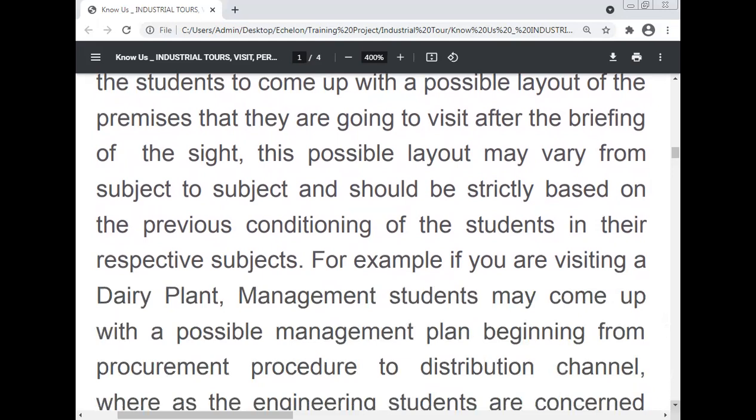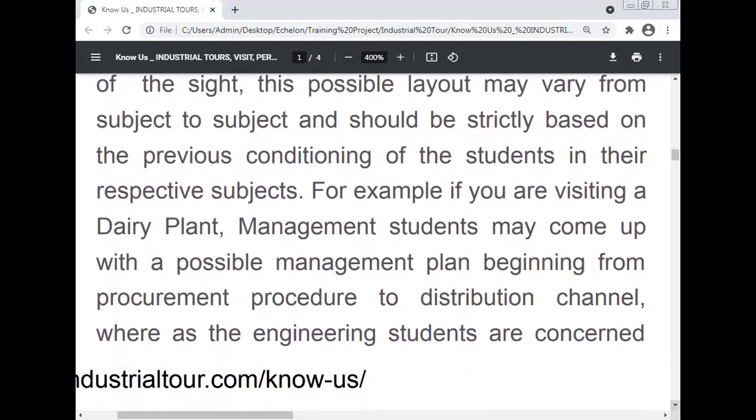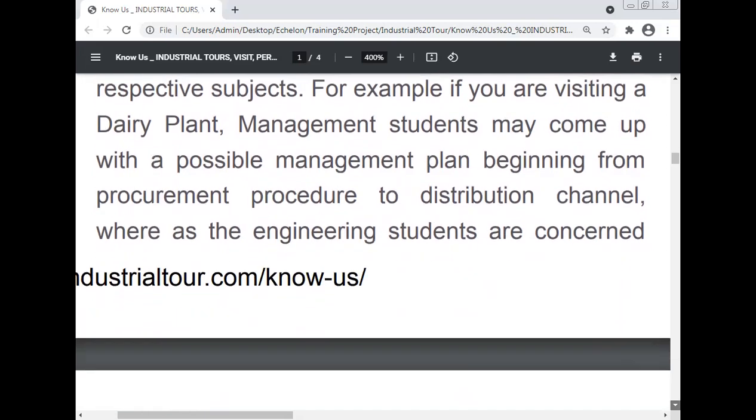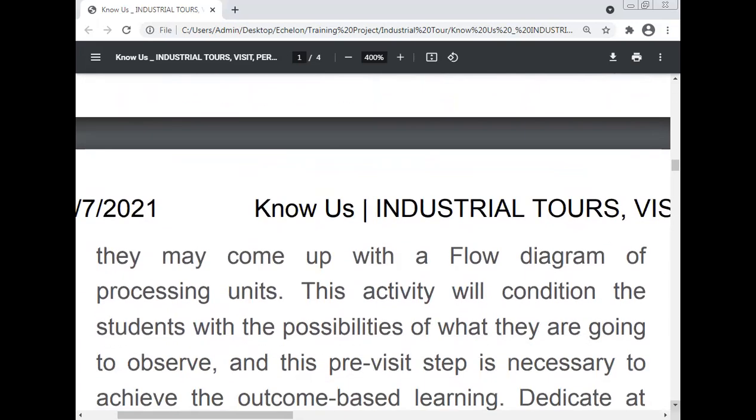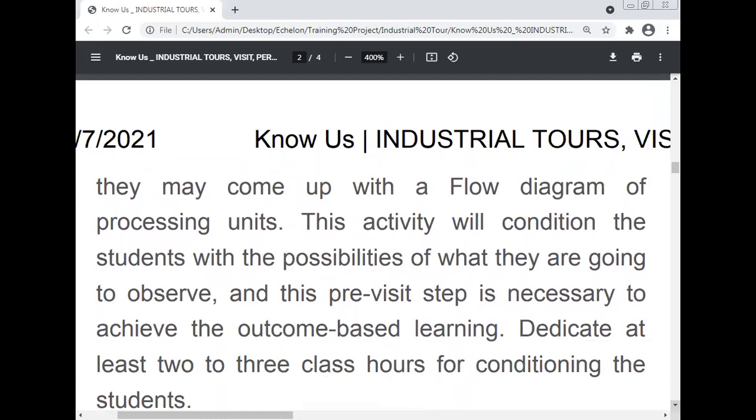Students must be aware of the respective subjects in a practical manner in the industry. For example, if you are visiting a dairy plant, management students may come up with a possible management plan beginning from the procurement procedure to the distribution channel, whereas engineering students may come up with the flow diagram of the processing unit.